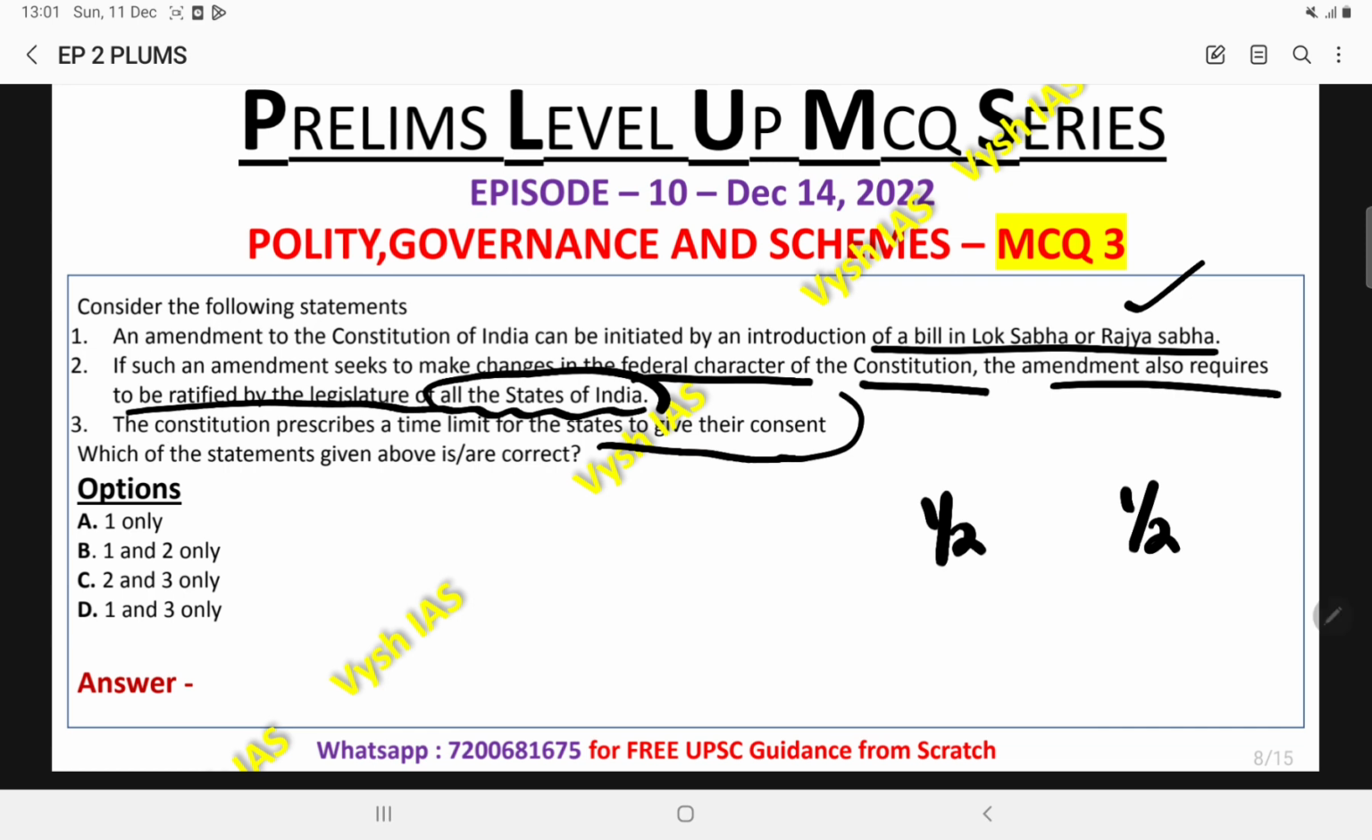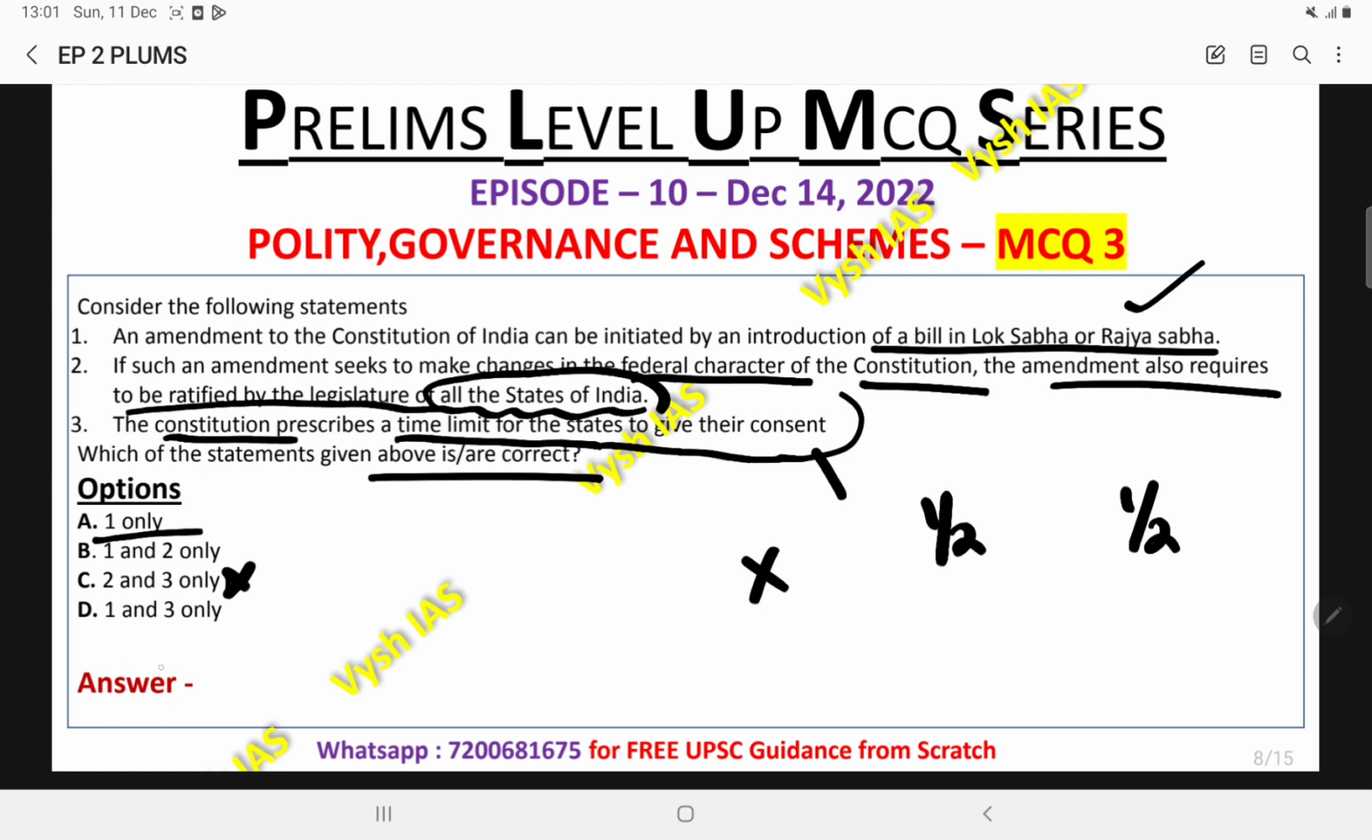Then the third statement: the constitution prescribes a time limit for the states to give their consent. This is also an incorrect statement, because there is no time limit by which the states have to give their consent to such a bill. A constitutional amendment bill does not have any time limit. The question is asking which of the following statements are correct. So if you look, the third statement is already eliminated, as it is incorrect. So C and D are already eliminated.